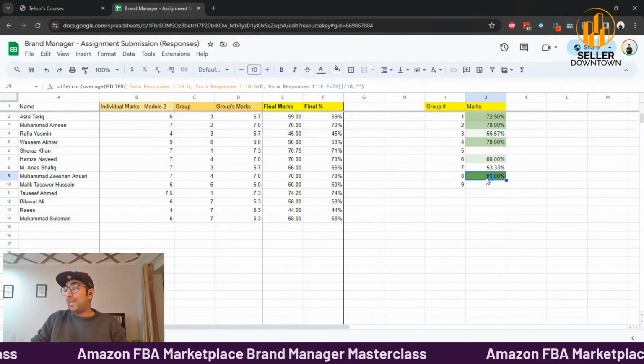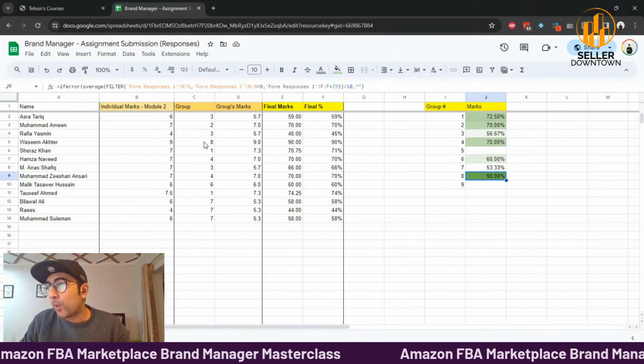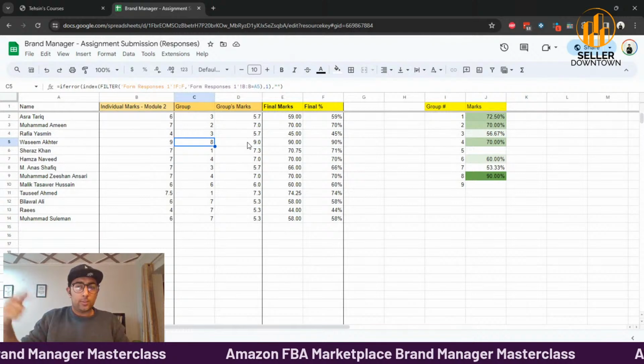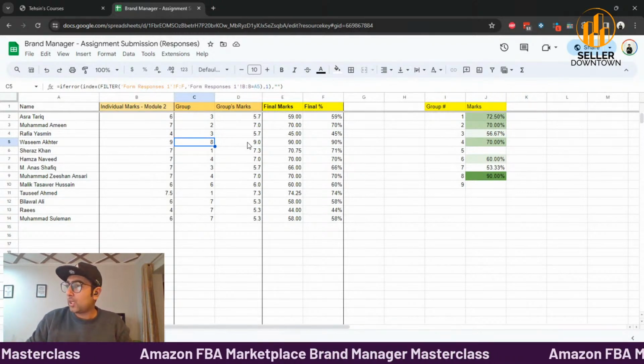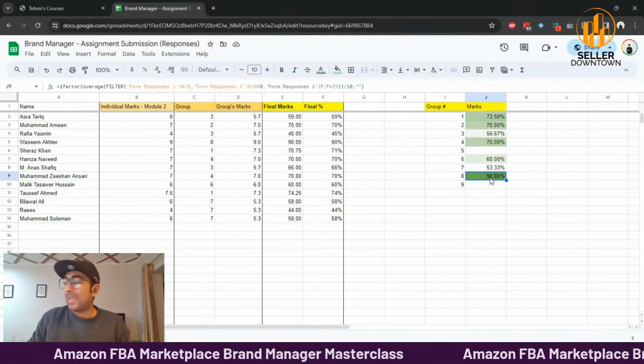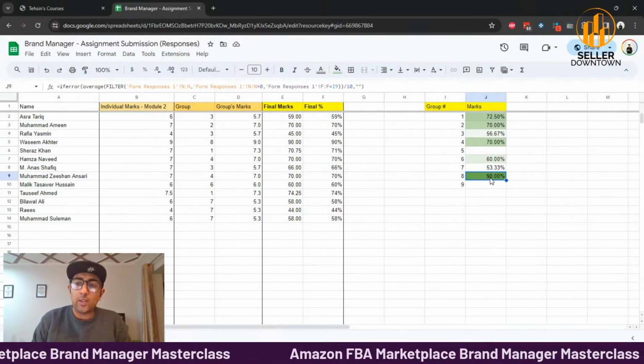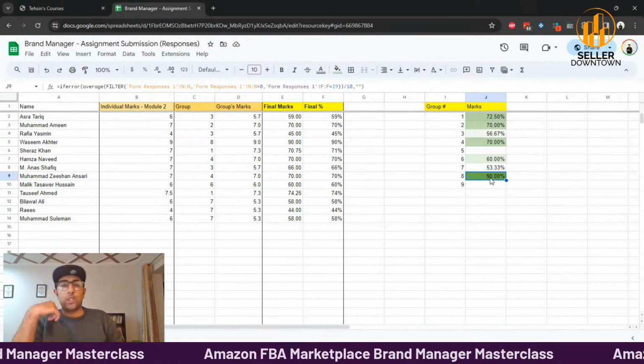Up until now, group number eight is leading because I think we've only checked one assignment from group number eight. It's random which assignments are checked, as it depends on how you guys submitted. So group 8 is leading right now, with Mr. Wasim having the best assignment so far. Yes, that's pretty much it.